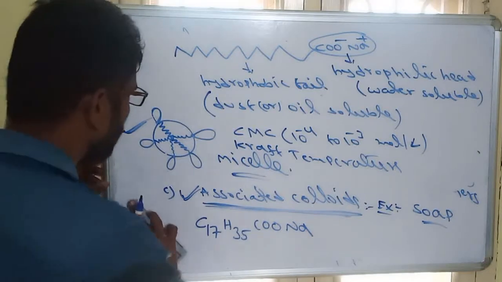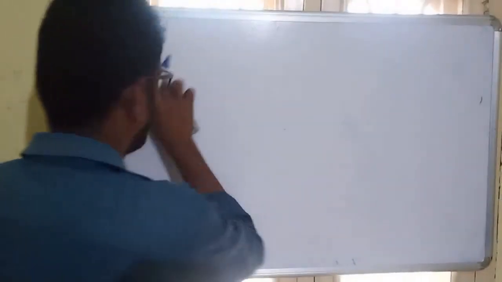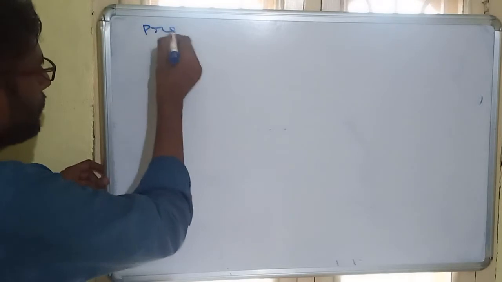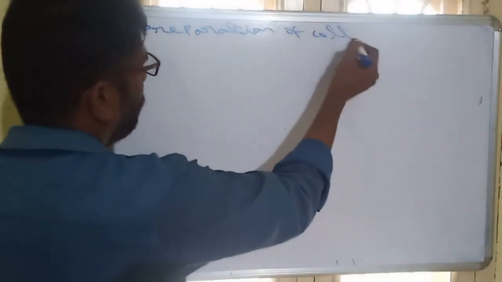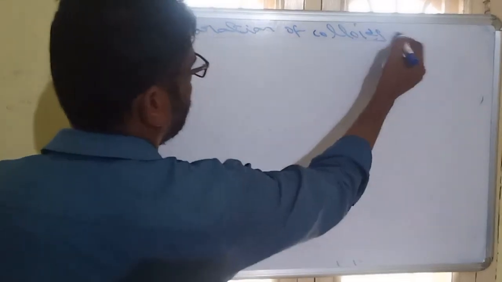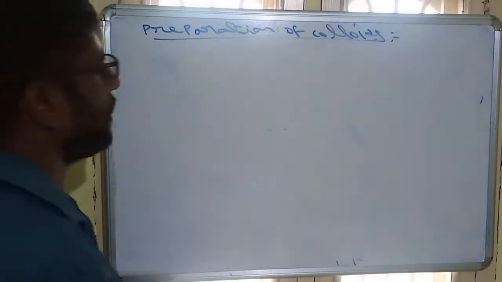So these are the three types of colloids: multimolecular, macromolecular, and associated colloids. The next topic is the preparation of colloids.